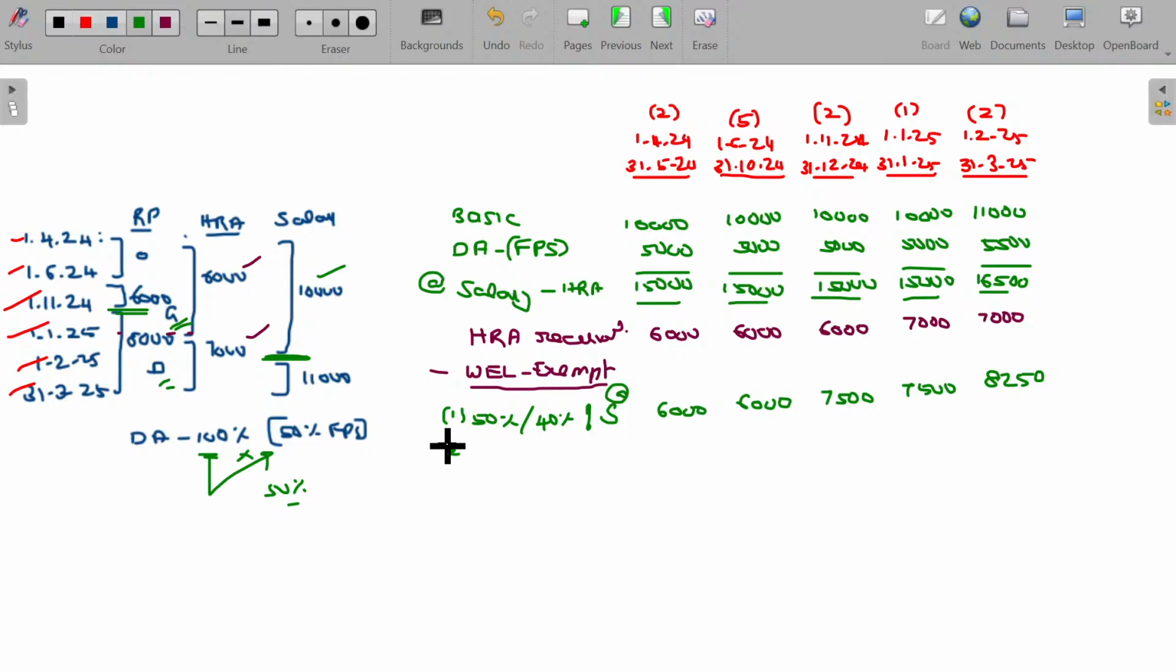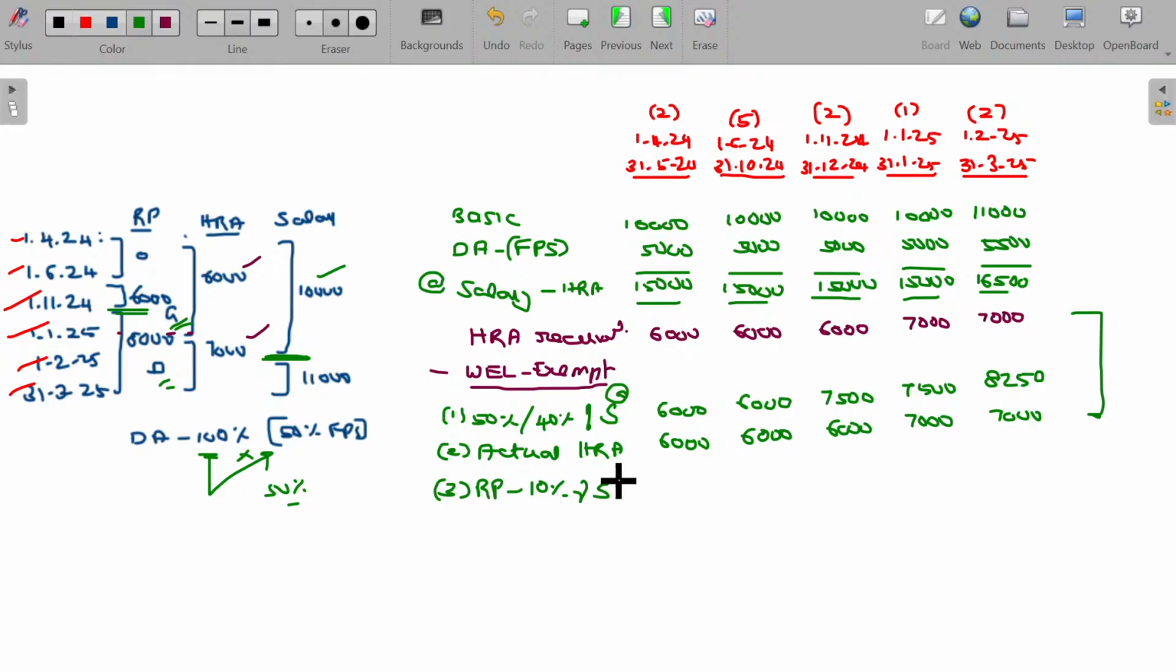Second being actual HRA. You can recopy this here. 6,000, and then 7,000. Third being rent paid minus